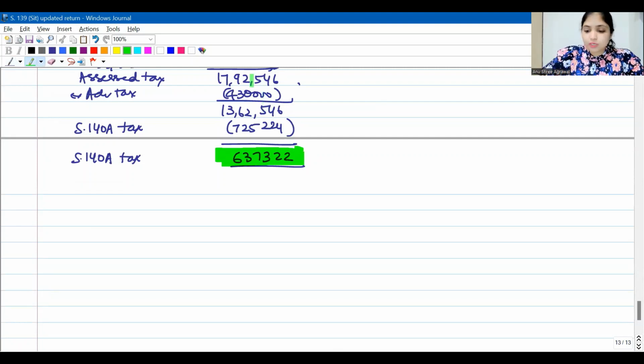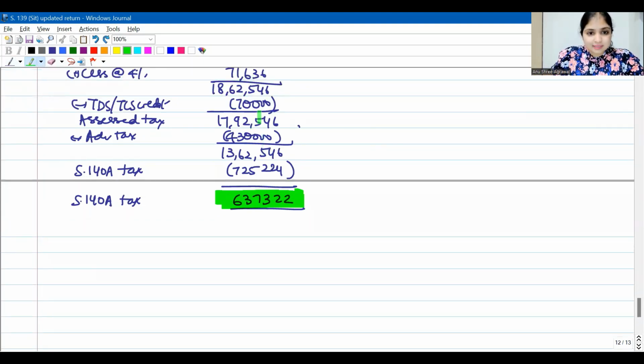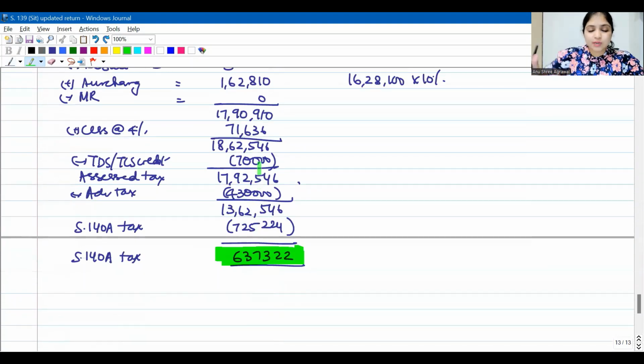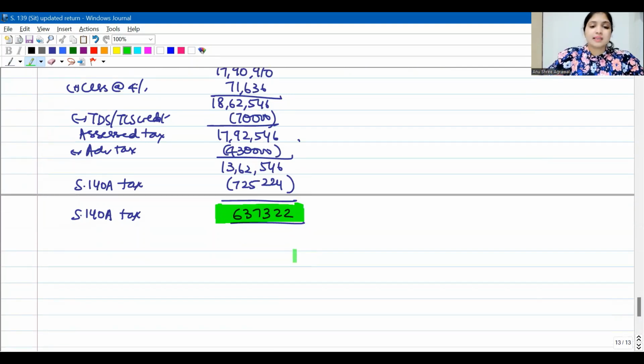See, total tax minus TDS TCS credit minus advance tax. This is the tax liability. But why should he pay this much all over again? He has already paid 8,71,280, right? Which includes self-assessment tax of 7,25,224. So after I subtract 7,25,224, the self-assessment tax he has to pay more is 6,37,322.